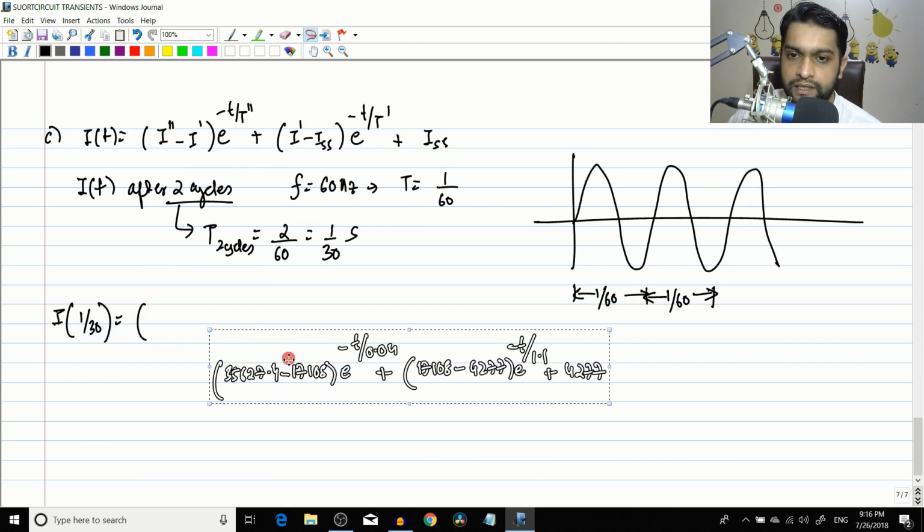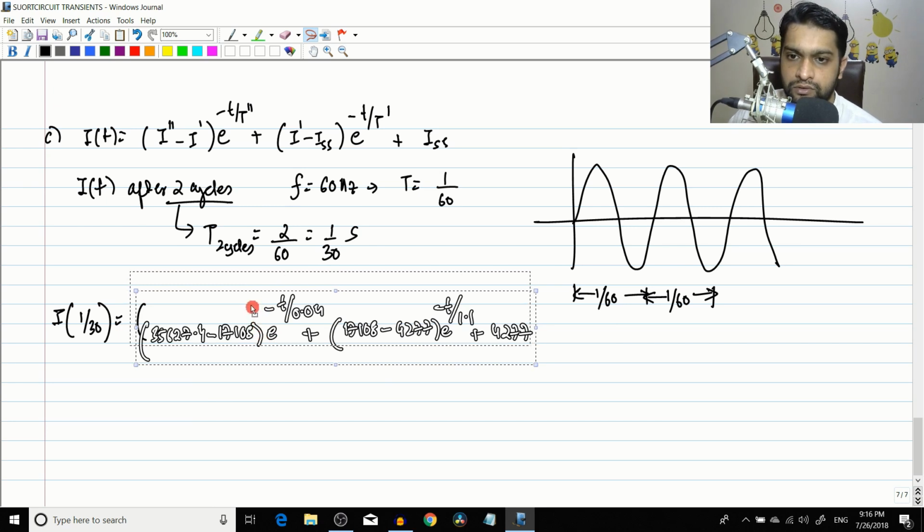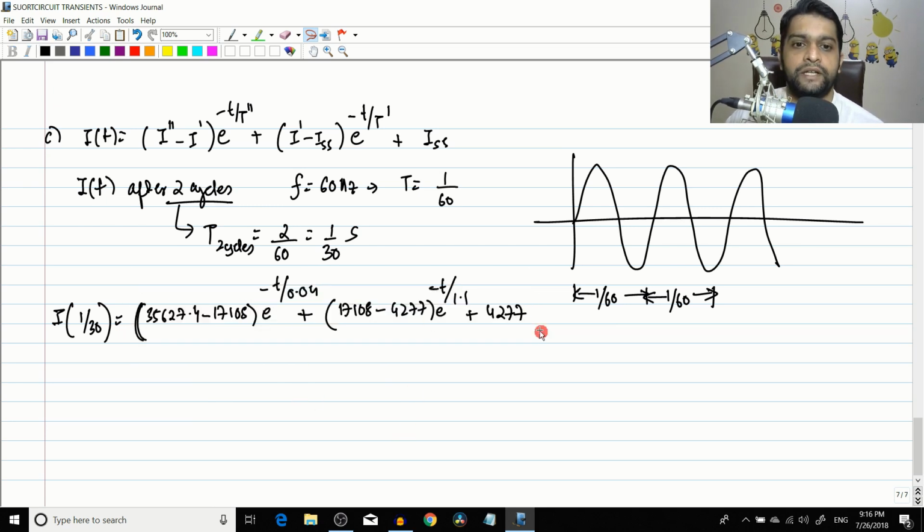We'll paste it here. Okay, so this is the equation. This is actually I of t. So I at 1 by 30 seconds will be equal to, for t you have to substitute t equal to 1 by 30.